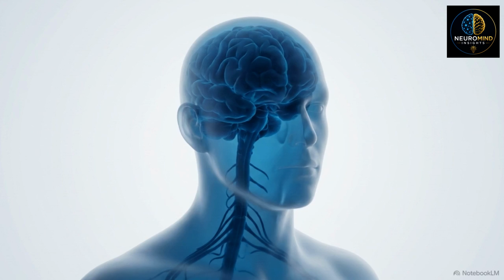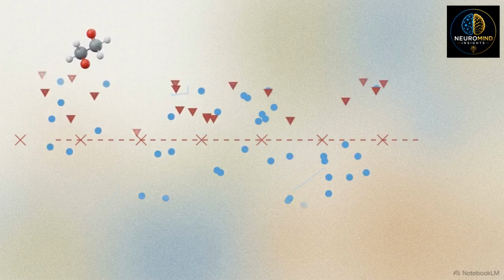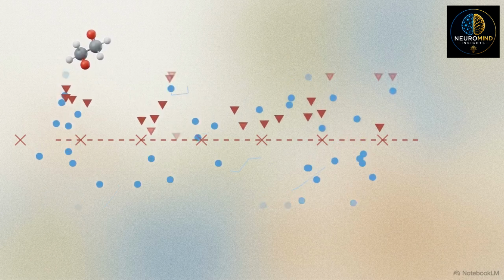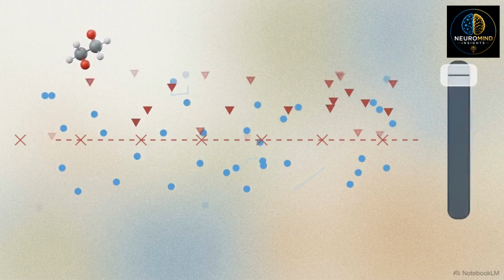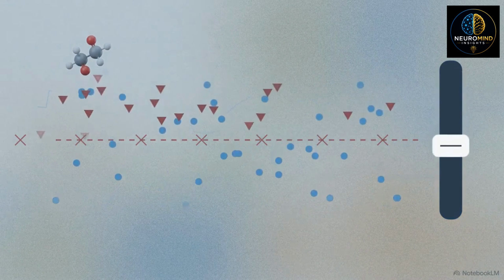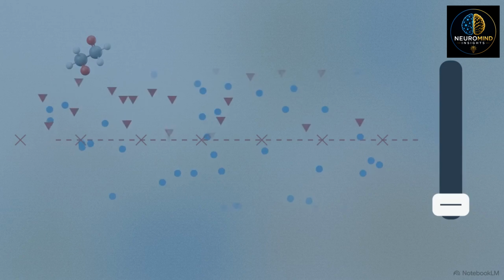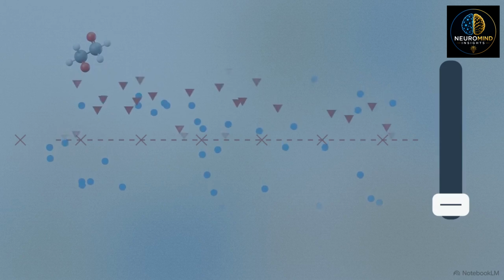Once in the bloodstream, ethanol acts as a broad-spectrum depressant on the central nervous system. We can see this dual mechanism playing out at the synaptic level. Ethanol simultaneously enhances the effects of GABA, the brain's primary inhibitory neurotransmitter, while suppressing the excitatory neurotransmitter, glutamate. The biological result acts like a global dimmer switch, lowering electrical activity across the board.